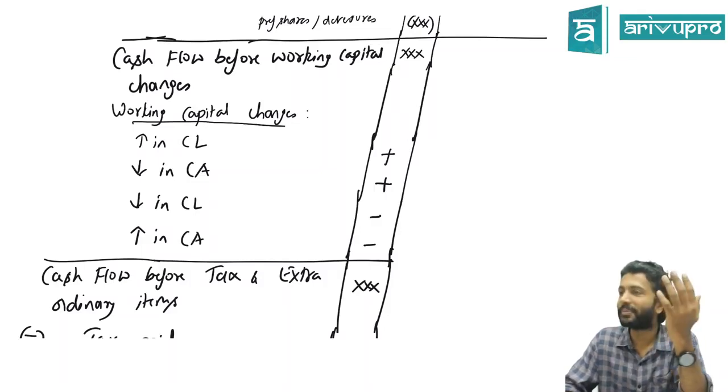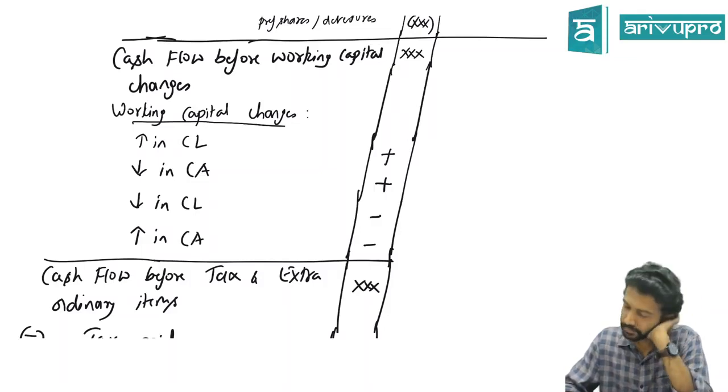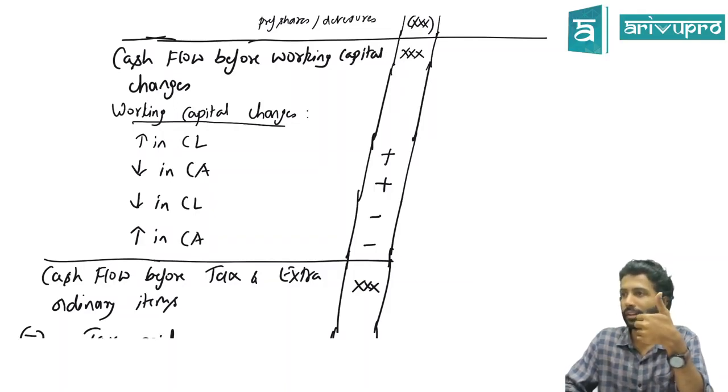Okay. Anyone? If your inventories increase, there will be an increase in current assets. But since you have paid cash or cash equivalent, it will be reduced. How can you assume that it's already paid? It could be a credit purchase also, no? I purchased today, I'll pay after 3 months. The moment I purchase today and pass an entry, and if I don't sell it, it is part of my inventory. But I'm paying after 3 months. It's possible that this could be the scenario.